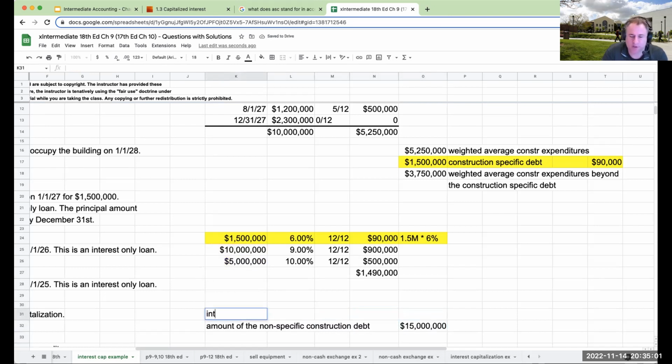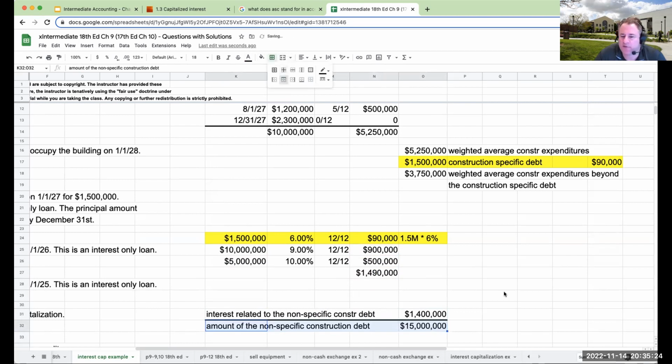The amount of the interest related to the non-specific construction debt is going to be over here at 900,000 plus 500,000, or 1.4 million. So my average interest, right? When I take the total amount of interest that I'm paying divided by the amount of the debt, I get a nice round 9.33%. And let's think about this.